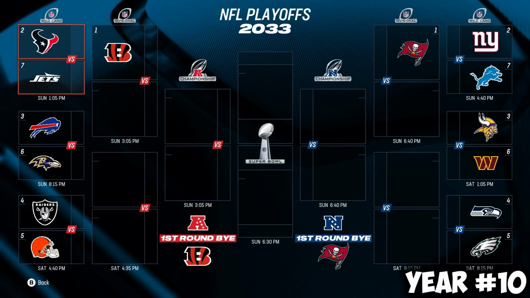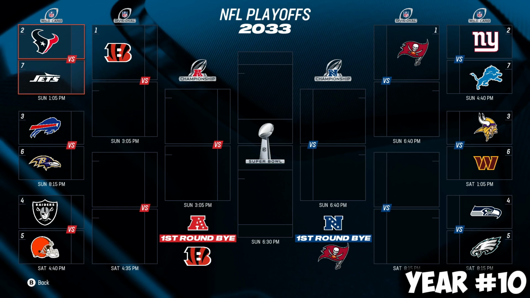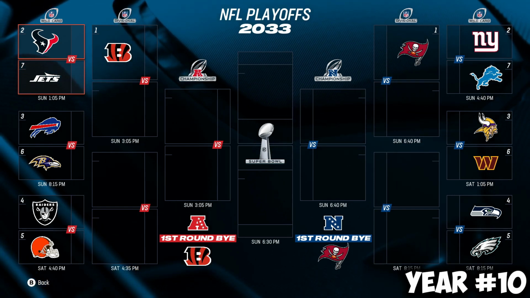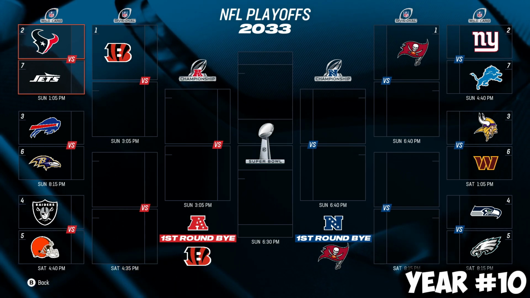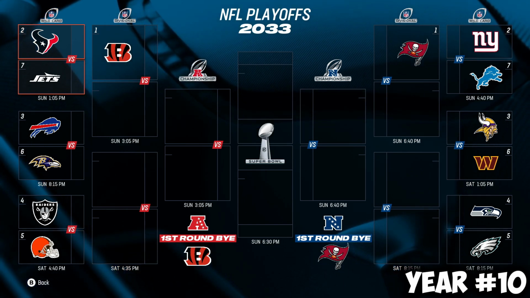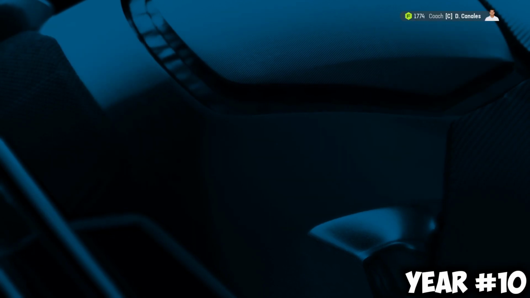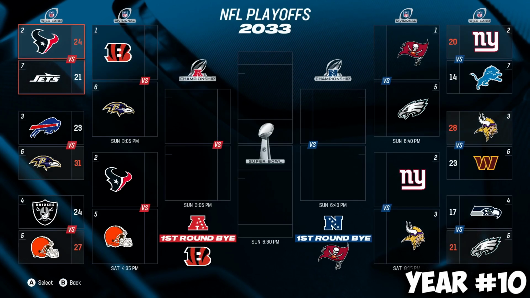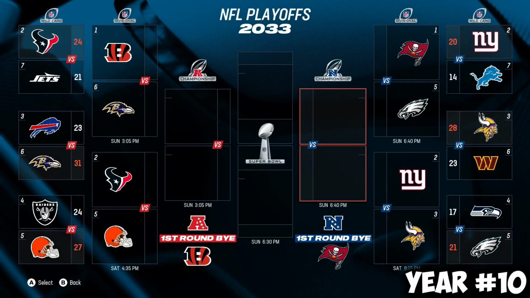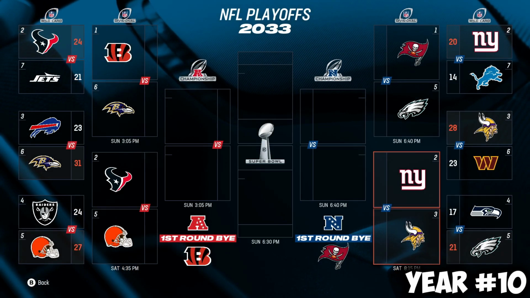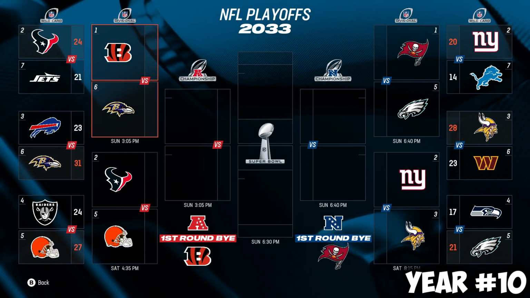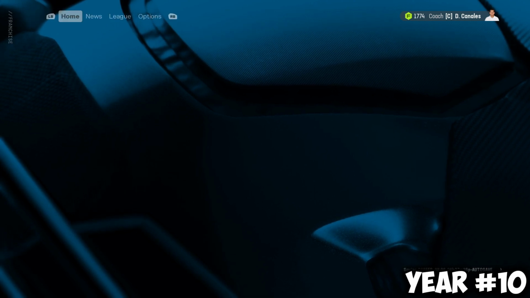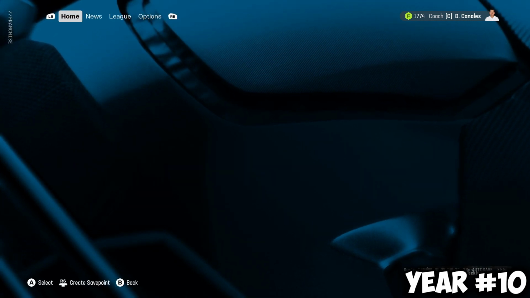Us in the 1st seed, Giants 2nd seed, Lions 7th seed, Vikings 3rd seed, Washington 6th seed, Seahawks 4th seed, Eagles 5th. Then you got the Bengals on that left side with the 1. Got Texans, Jets, Bills, Ravens, Raiders, and Browns. The Bucs will go against the Eagles. 1st seed Bucs, 5th seed Eagles, and then 2nd seed Giants versus the Vikings. Got an AFC North matchup with the Bengals, Ravens, and then Texans, Browns on the AFC side there.